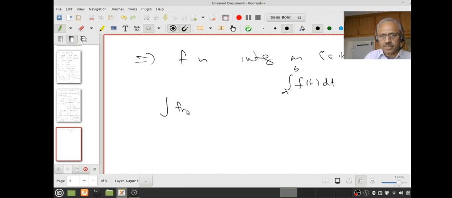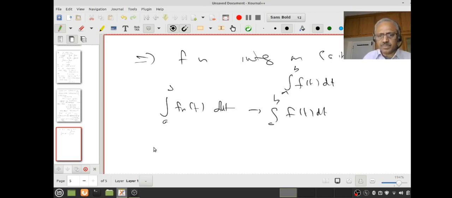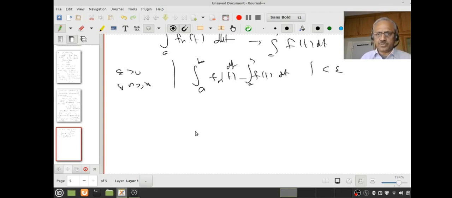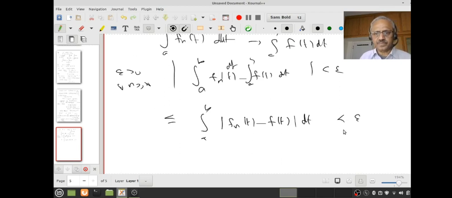Then what do I have to do? The integral of f_n(t) dt from a to b should converge to the integral from a to b of f(t) dt. That means given epsilon positive, I have to show for n sufficiently large, the modulus of the integral of f_n minus the integral from a to b of f(t) dt is less than epsilon for all n greater than or equal to some capital N. This proof is exactly similar to the earlier one, but this will be less than or equal to the integral from a to b of mod f_n(t) minus f(t) dt. I want this to be less than epsilon, right?